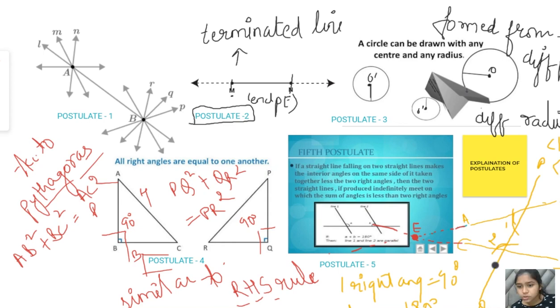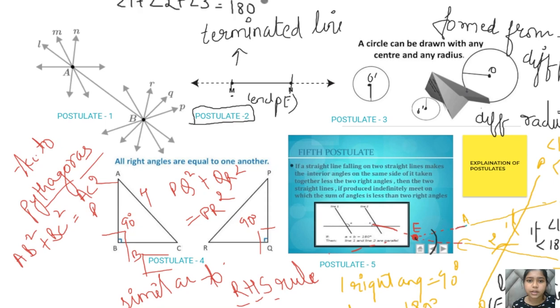So they tell us that if angle 1 plus angle 2 is less than 180 degrees, then the lines, when produced, meet at a particular point E, and they will make the angle sum equal to two right angles. So angle 1 plus angle 2 plus angle 3 equals 180 degrees.